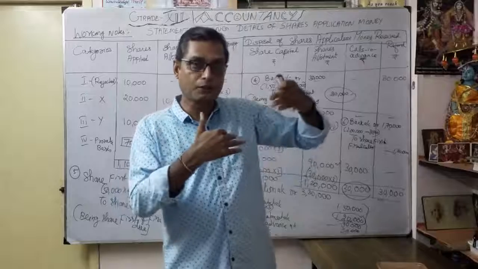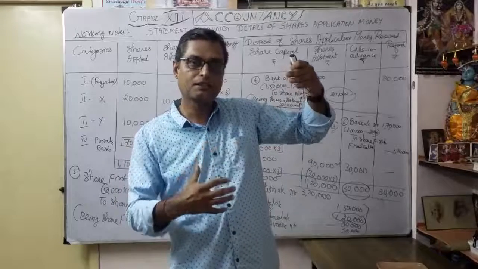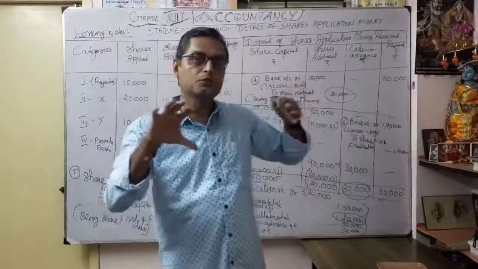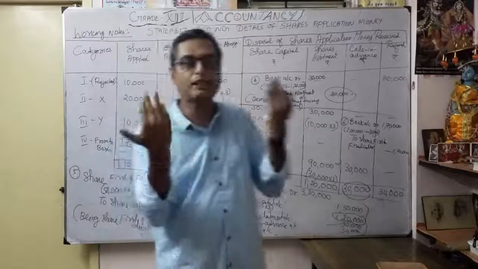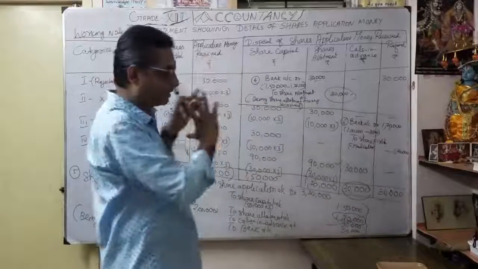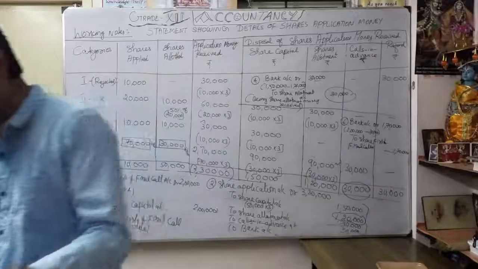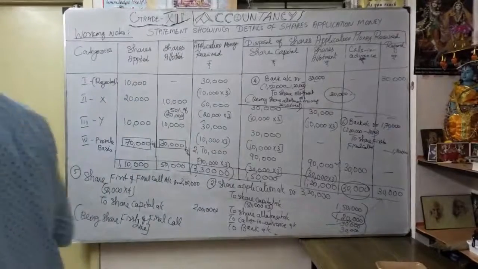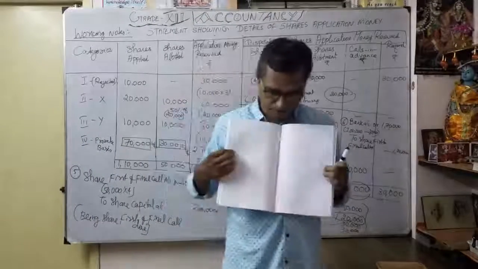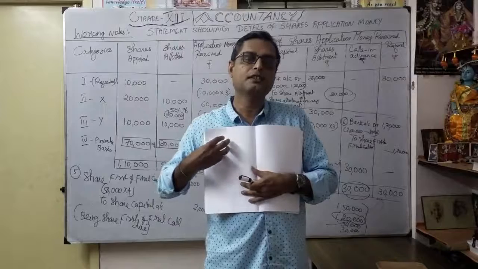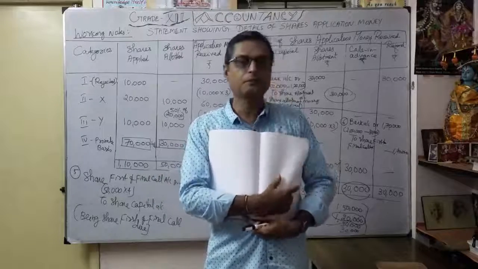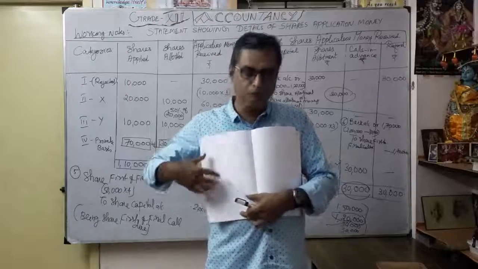First give the spaces according to some 6 or 7 journal entries. Then turn to the next page, and there you do the working notes. Make it 2 sides of the notebook because it is lengthy. Don't do a single side. Open the notebook, I will show you. Suppose this is the book. First you do the journal entries on the first pages, at least 2 pages leave. Then go to the next page. You have to utilize both sides.